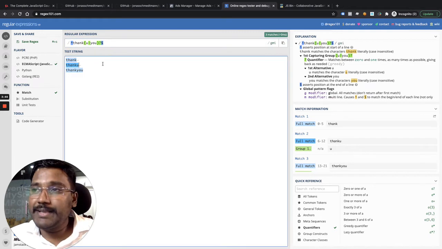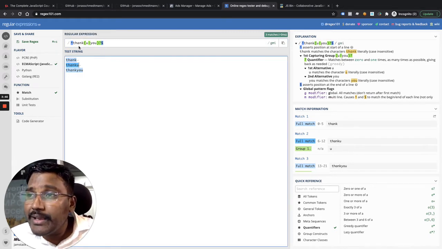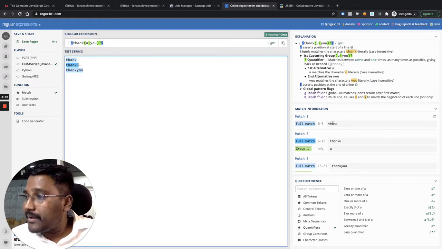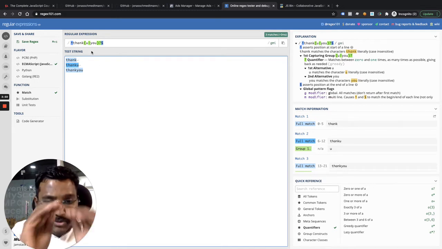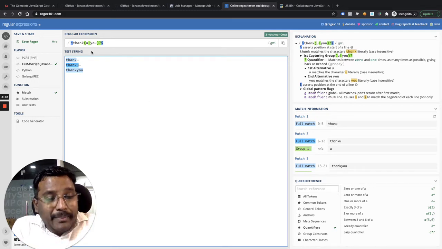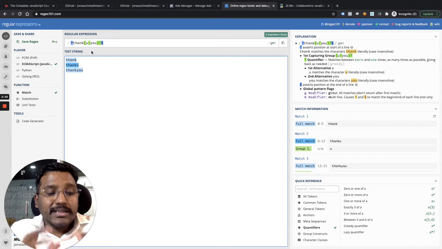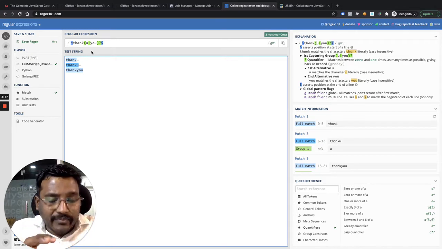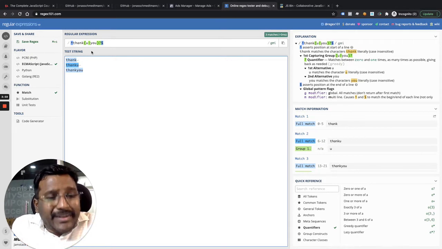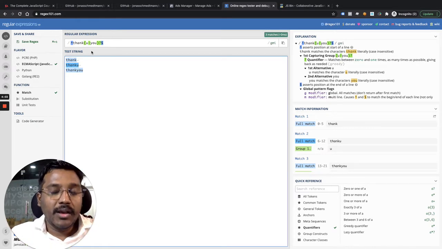Right? Now I'll give you one more example: capture groups. When I do that, you see, THA and K, the first one is matching thank. There's no capture group, because a capture group is the value in the parentheses that will be retrieved separately. That means a certain part of a string, or certain expressions, can be retrieved from the expression that you write to match a certain string. Let me repeat this.